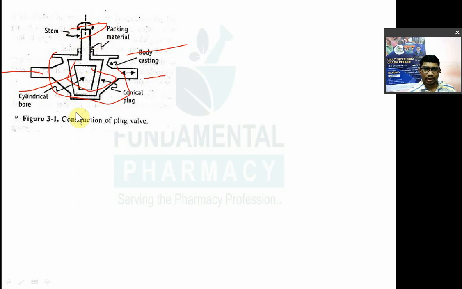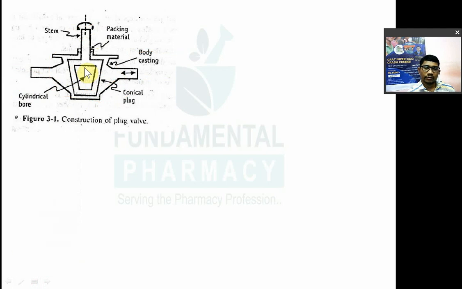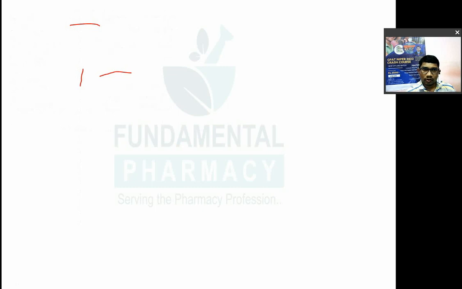Okay, so अगर ये, okay, now it is closed. Now whatever valve you are seeing, it is a closed valve. close है मतलब अभी फ्लो नहीं चल रहा है, because ये close हो चुका है valve. Now when it will be turned, इसको आप turn करोगे, so this cylindrical opening will face this side, at that time there is a passing of liquid through it. Okay, so that is the description for the plug cock valve, right?